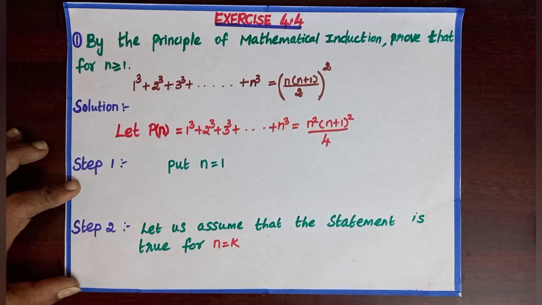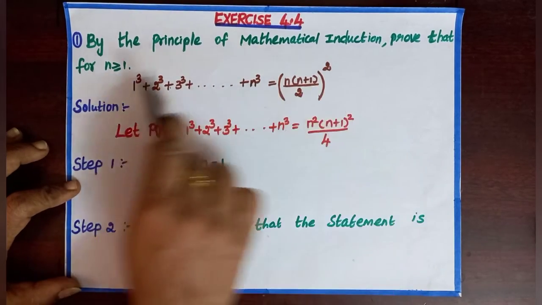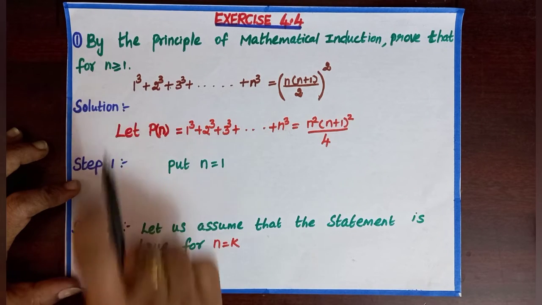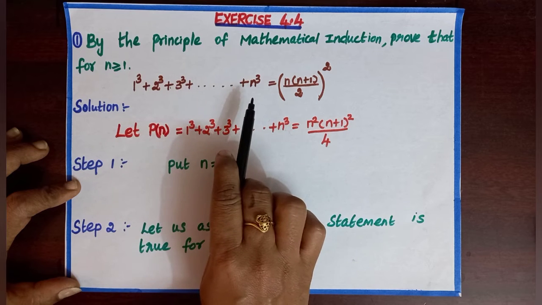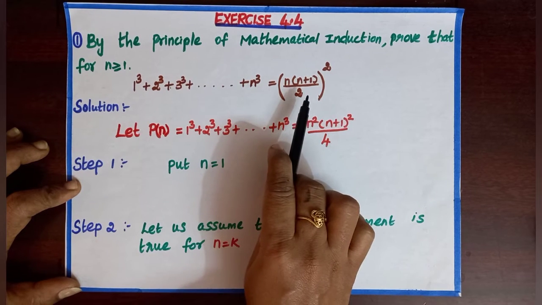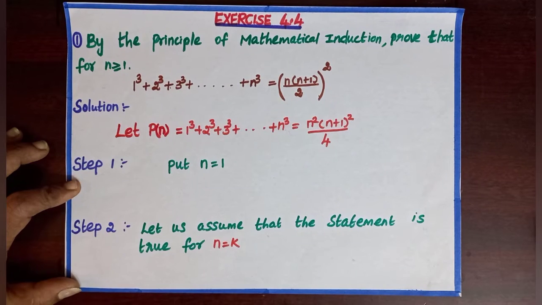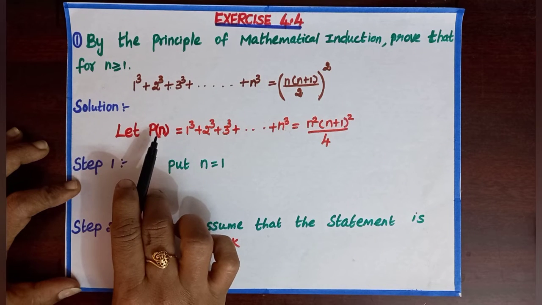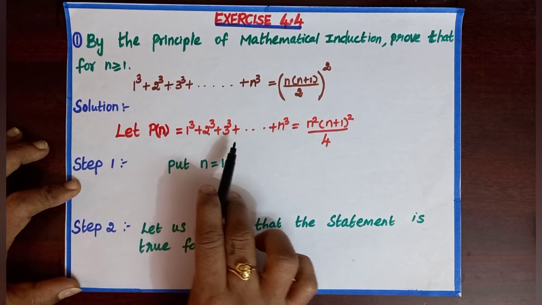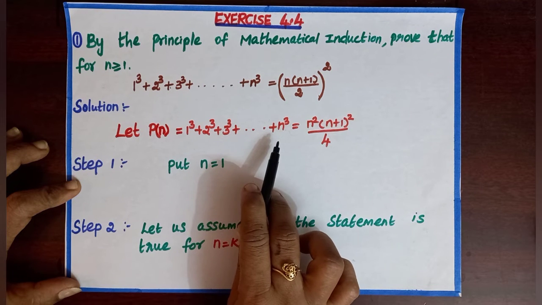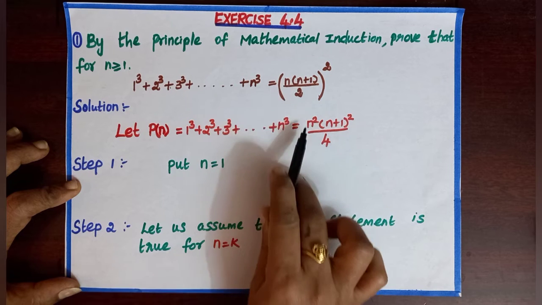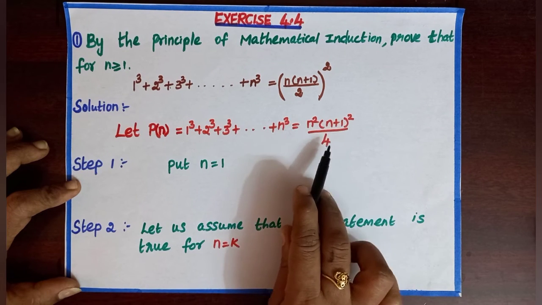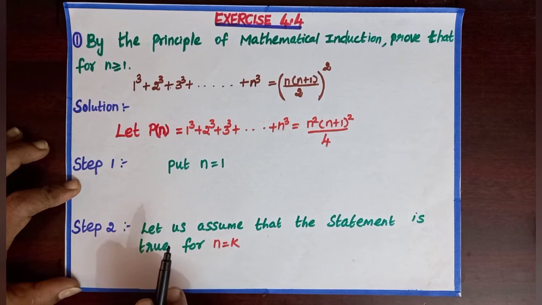Now, let's see exercise 4.4. By the principle of mathematical induction, prove that for n greater than or equal to 1, 1 cube plus 2 cube plus 3 cube plus ... plus n cube equals n into n plus 1 by 2, the whole square. Now let's consider P of n equal to 1 cube plus 2 cube plus 3 cube plus dot dot plus n cube equal to, if I am squaring the right hand side, I'll get n square, n plus 1 the whole square, by 2 square, which is 4.